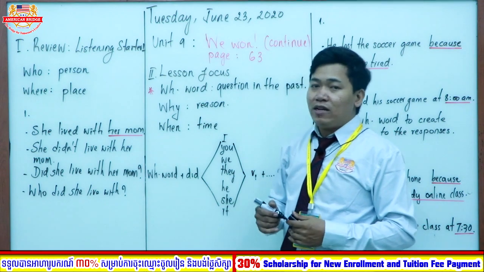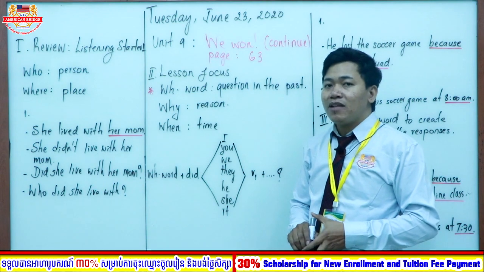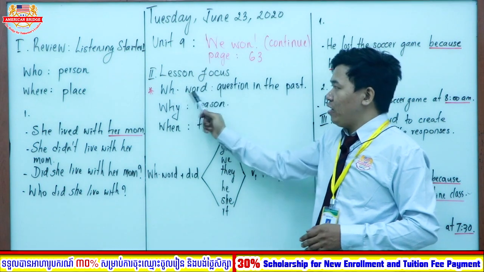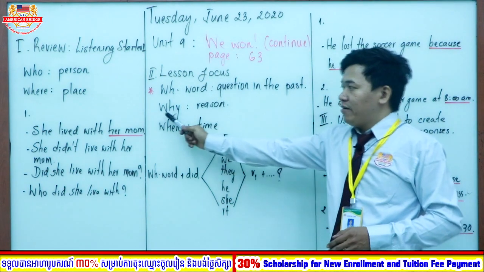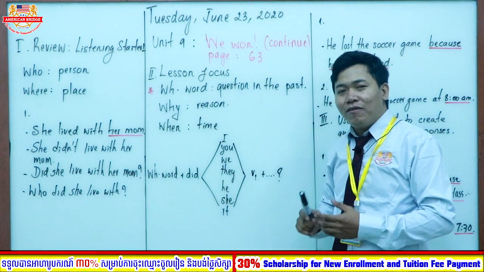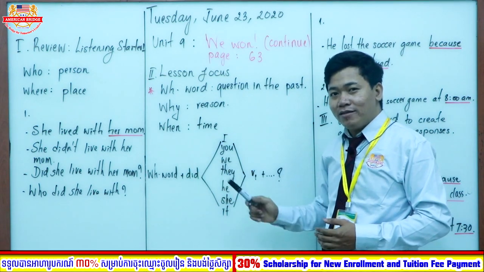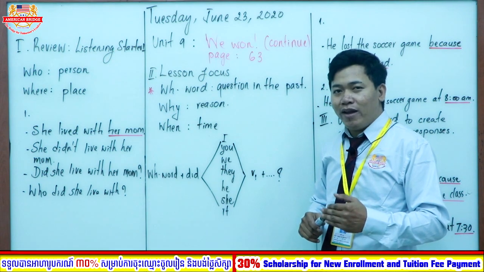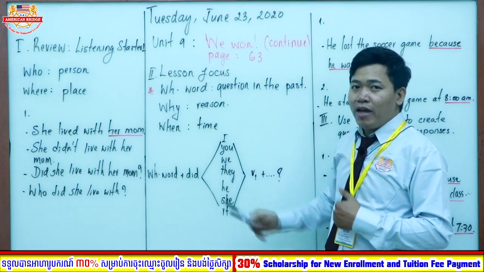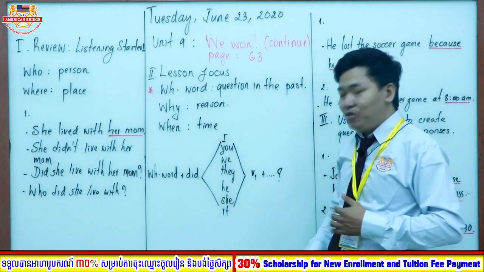Today we are going to study Unit 9, V1, page 63. So we are going to study the new WH words today. Good. Read together, everyone. Lesson focus. WH word questions in the past. Why? Asks about reason. You have learned with me already that why asks about reason. When? Asks about time. Whenever you hear the word when, it means that the question wants to ask about time. This form I provided already in the last lesson, but now I will put it again to remind you all.